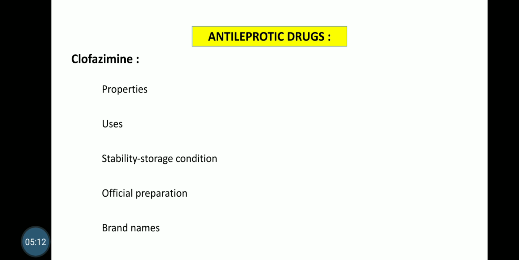It is used in treatment of leprosy. It is a stable compound, therefore stored in well-closed containers. Official preparation: clofazimine capsules IP and BP. Brand names: Clofazine, Clofaz, Hansiprene are your trade names.